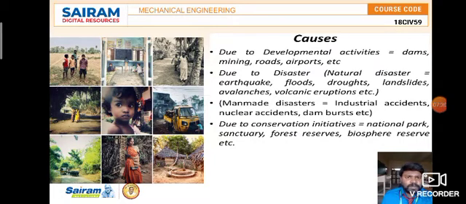During the corona pandemic, the gas leakage from the industry in Vizag happened. That is one of the examples of industrial accidents that we have recently witnessed. Next, conservation initiatives like national parks, sanctuaries, forest reserves, biosphere reserves, etc. All these things are reasons for this problem.